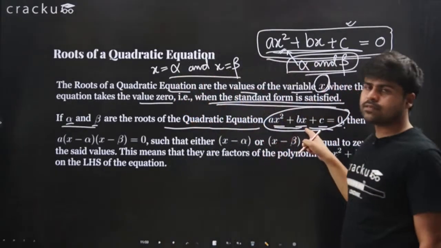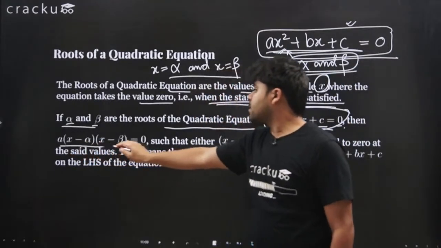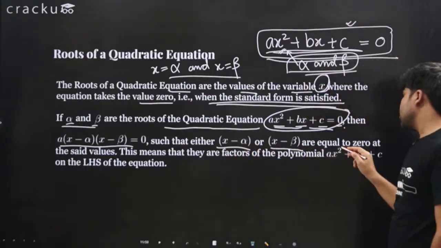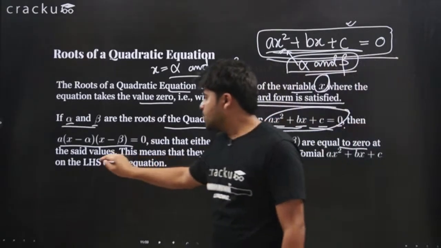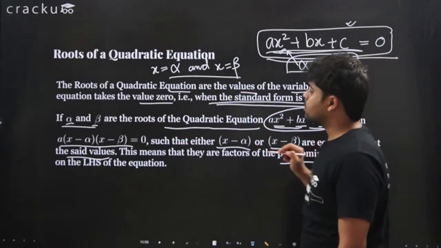If the equation is satisfied, then we will say that this is the factorization such that either x minus alpha or x minus beta are equal to 0 at the said values. This means that they are factors of the polynomial ax² + bx + c on the LHS of the equation.